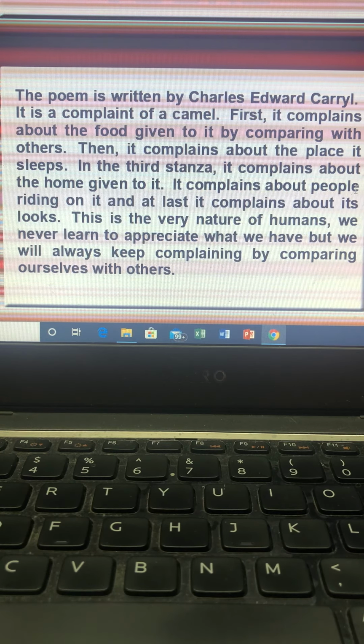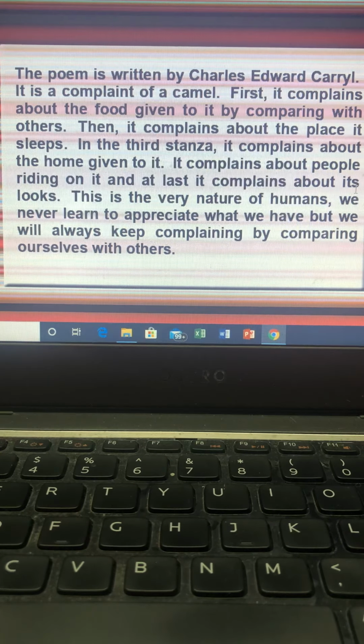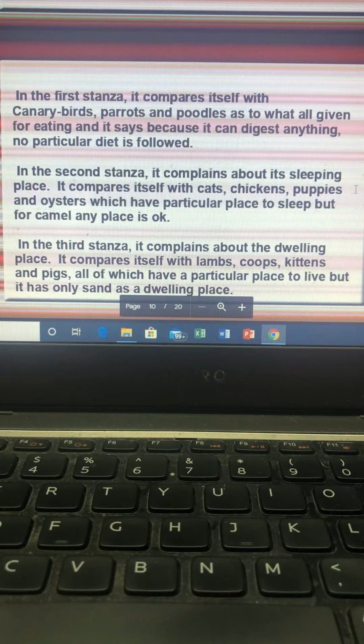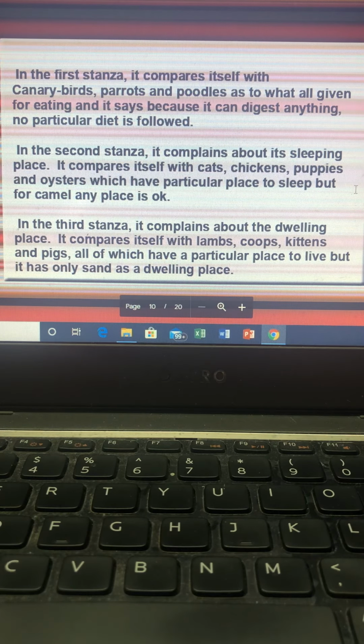This is actually the very nature of human beings, students. We never learn to appreciate what we have, we will always keep complaining by comparing ourselves with others. There's a very old proverb, the grass is always green on the other side, right? So this poem is actually based on this, that the grass is always green on the other side. We always crib for what we don't have. Now let's see the meaning.